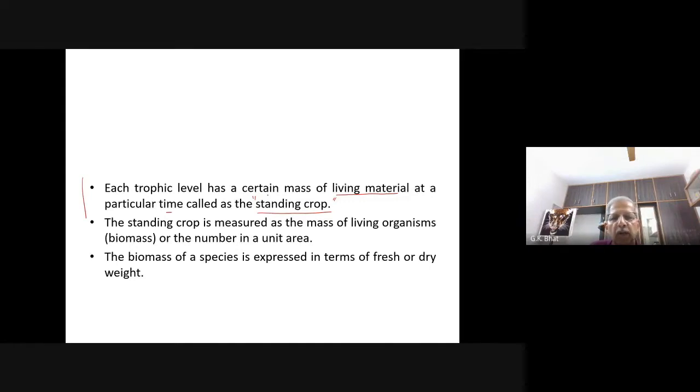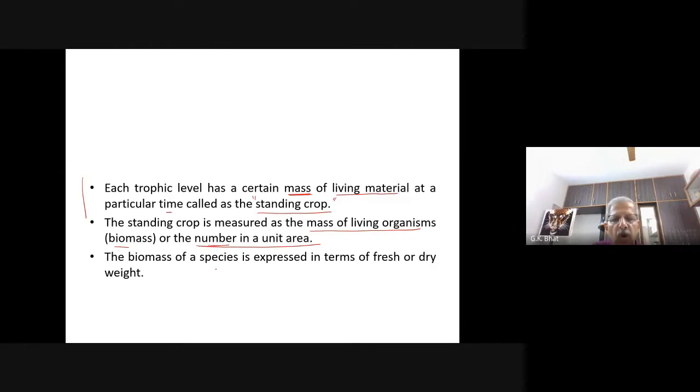Each trophic level has a certain mass of living material. The mass of living material, measured in terms of weight at a particular time, is called a standing crop. The standing crop is measured as the mass of living organisms, or biomass, or the number in a unit area. It need not always be the biomass or the weight; you can consider the number also.